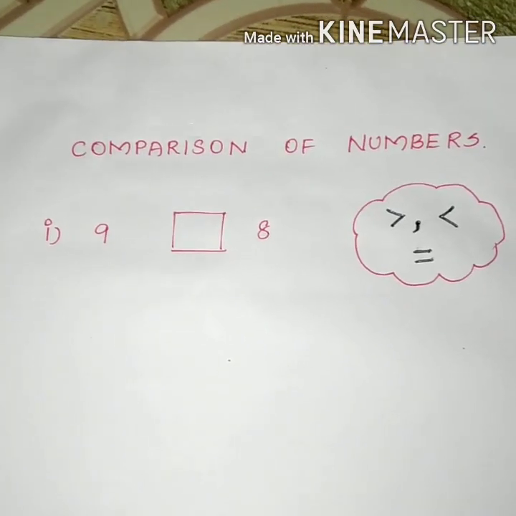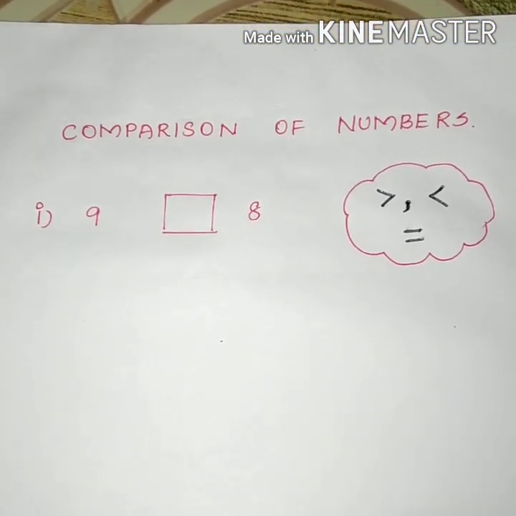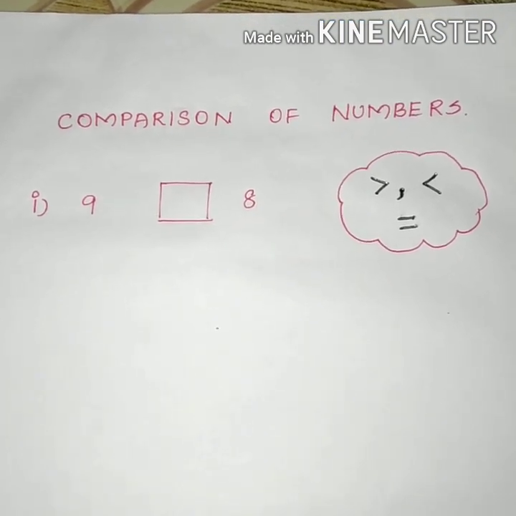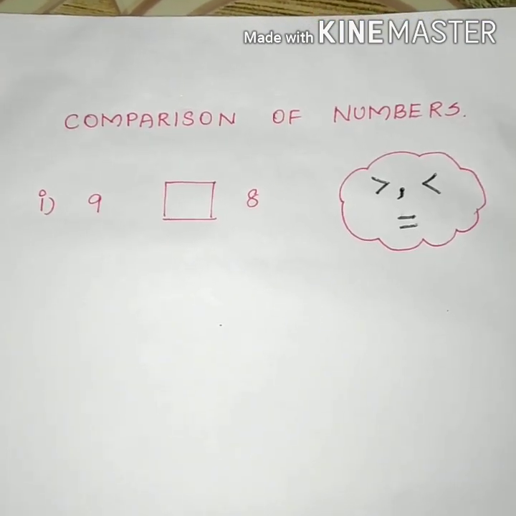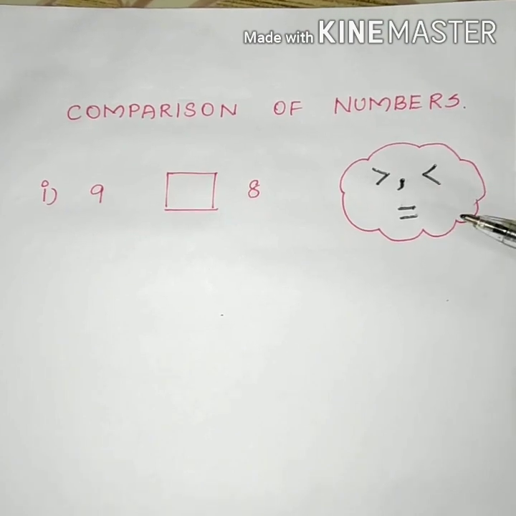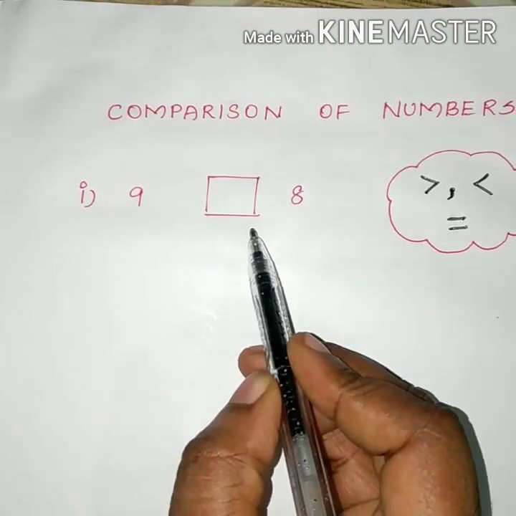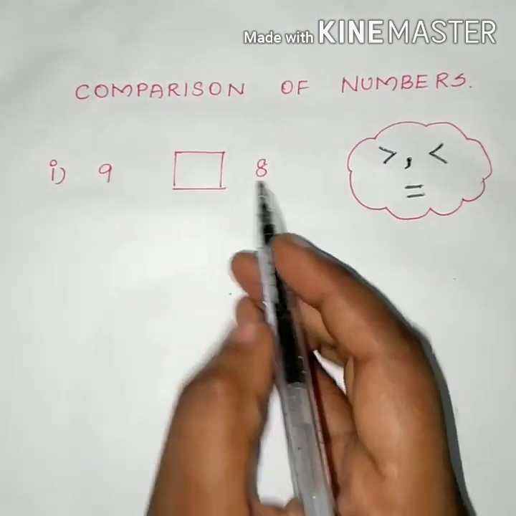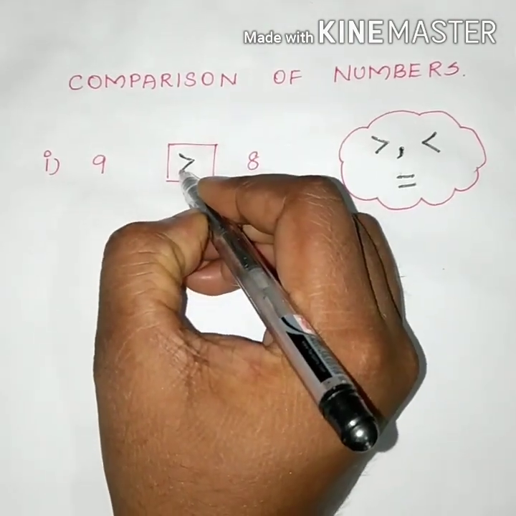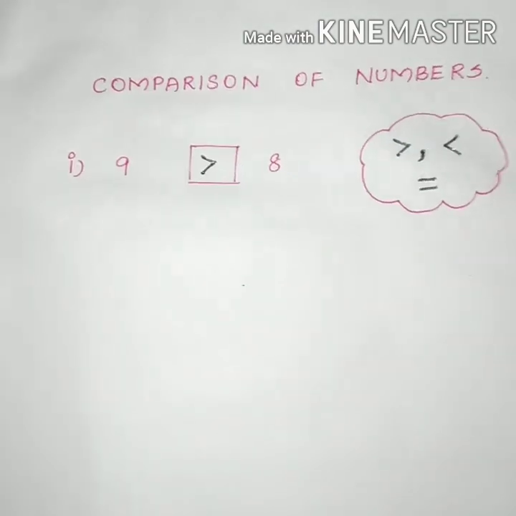Comparison of numbers. We are familiar with the concept of comparing numbers and finding the biggest among them. We use these symbols to compare any two numbers. Here, as we already know that the number 9 is greater than 8, put the greater than symbol near to the 9.